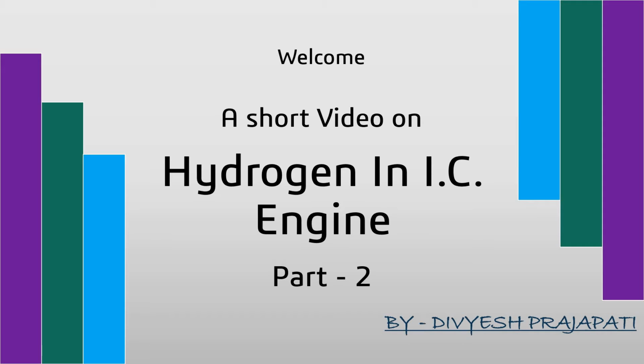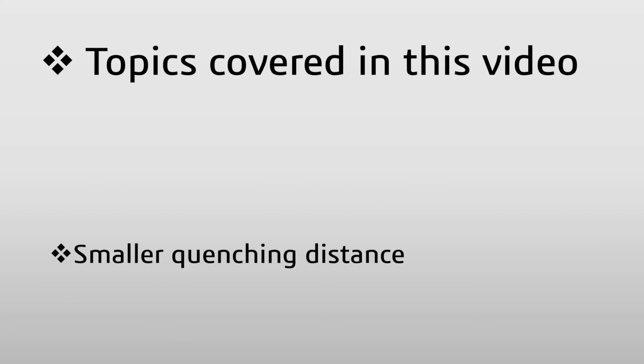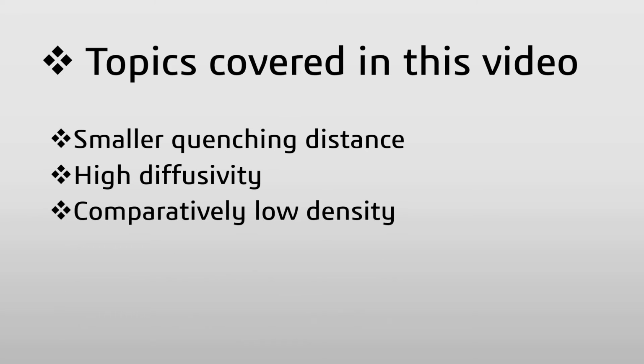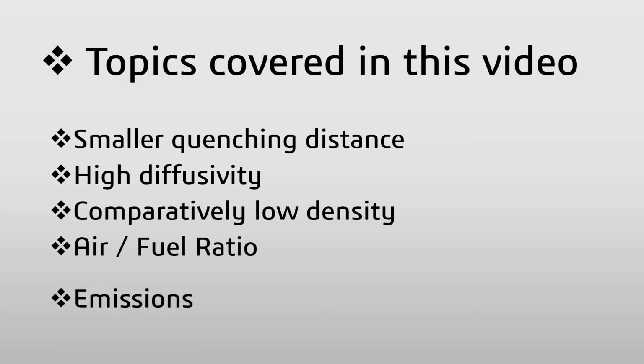Well, in this video, we will talk about smaller quenching distance, high diffusivity, comparatively low density, and air-fuel ratio of hydrogen engine, and we will see what is the stoichiometric ratio, lean air-fuel ratio, and rich air-fuel ratio of a particular hydrogen engine. And in the last, we will talk about what emissions are generated by this particular hydrogen engine. So, if you are curious about the hydrogen engine, then please watch till the end.